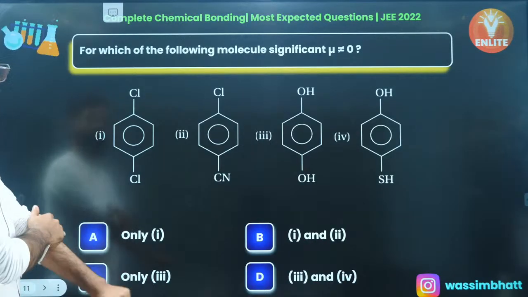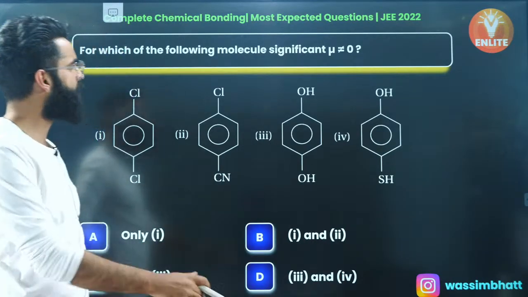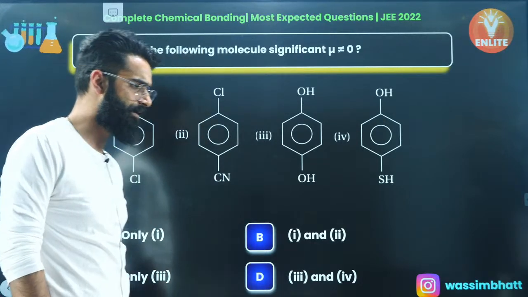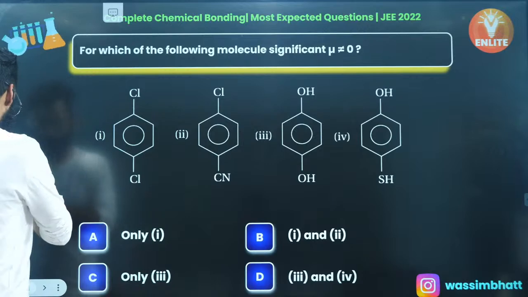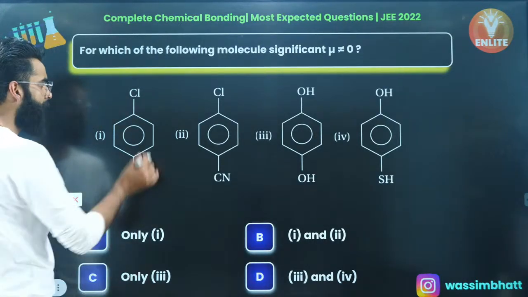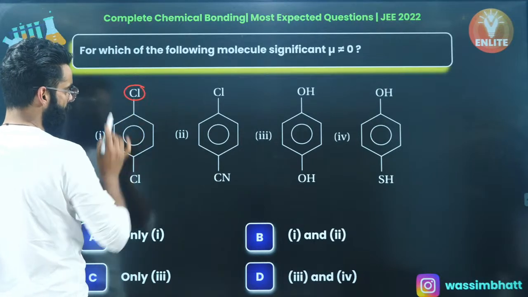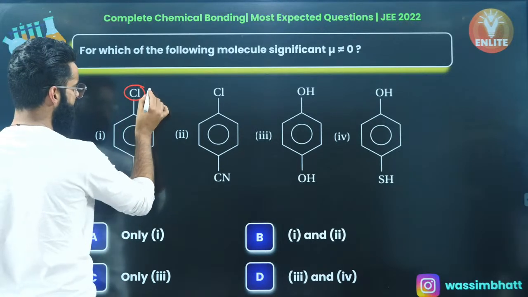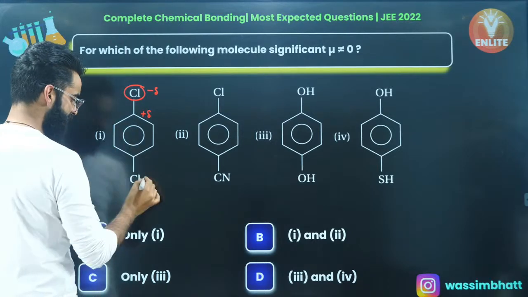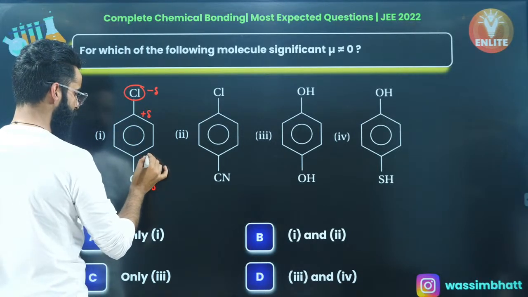I'm moving on to one more question. Which of the following molecules has a net dipole moment of 0? What do you think about this one? Well, people, this chlorine is electron withdrawing. If it is electron withdrawing, it will carry delta negative, and over here it will carry delta positive. Similarly, this chlorine, delta negative, and over here delta positive.